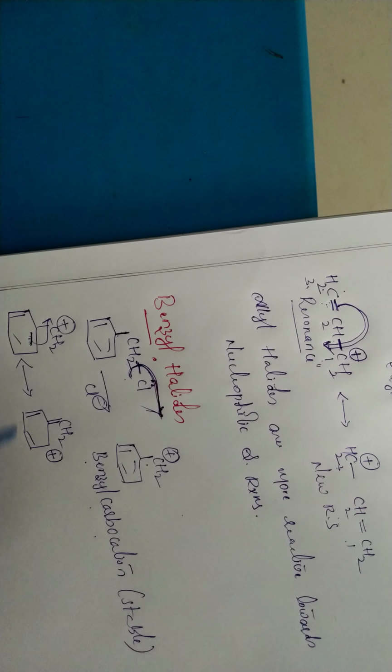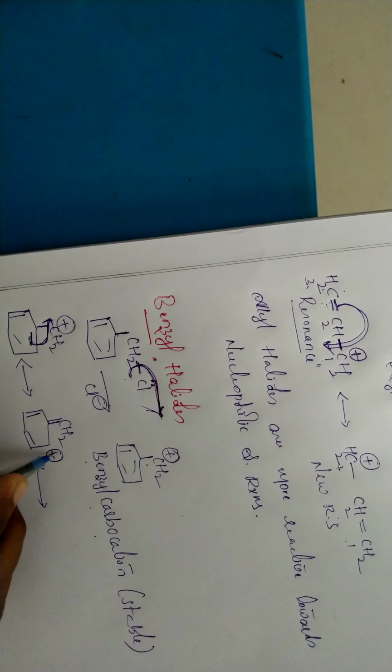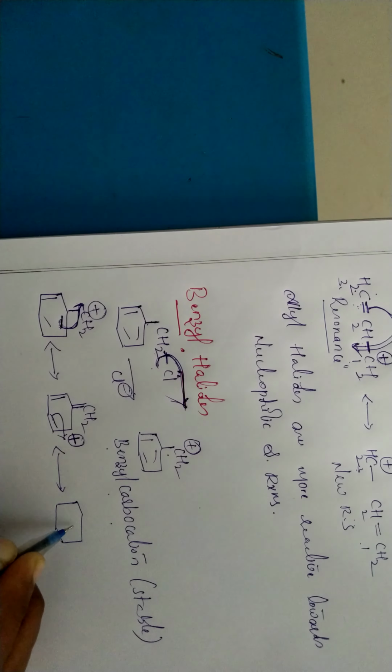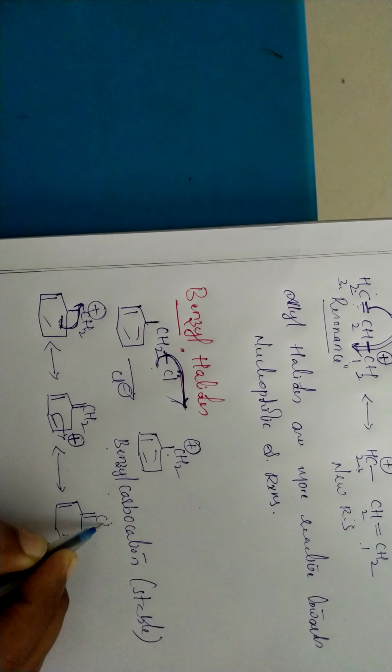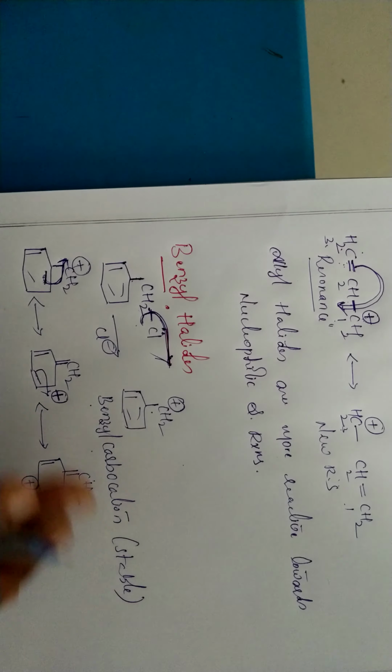When the double bond is delocalized to this side, the single bond is converted into a double bond. Next, towards the positive charge again, this double bond is delocalized toward this side, and we get the double bond here. The positive charge is now on this carbon, so the positive charge is delocalized throughout the ring.